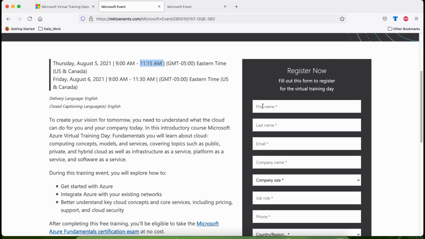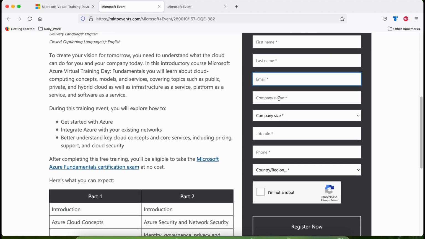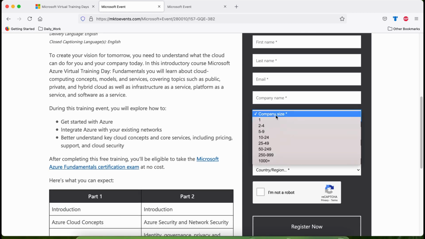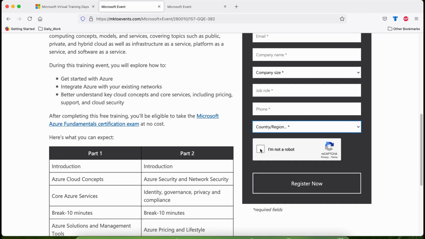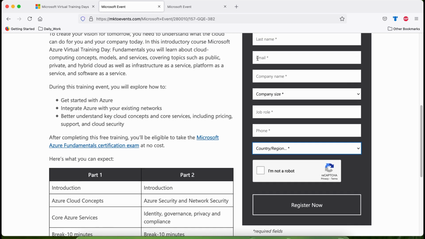You have to give your name, email address, company name, company size, job role, phone, country, and at the end you have to click on that CAPTCHA, and then you can click on the register now button. Once you complete the registration, Microsoft will send you an email confirmation to the email ID you have entered at the time of registration.